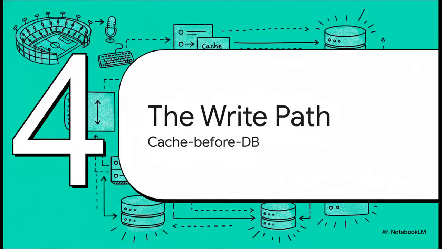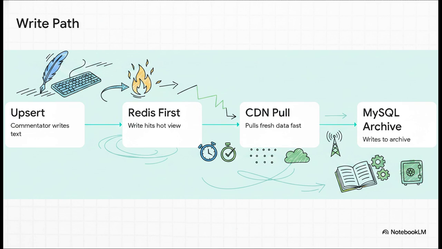Part 4. Rethinking the write path, and why cache before DB is exactly the right move here. Now, any textbook is going to tell you to write to your database first, but using a hybrid routing strategy for our hot and cold paths changes everything. Instead of hitting the DB, we write to the Redis hot path first. Why? Well, the CDN cache holds data for 5 seconds.